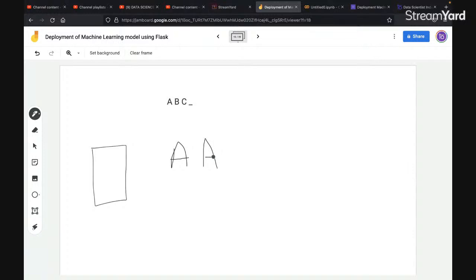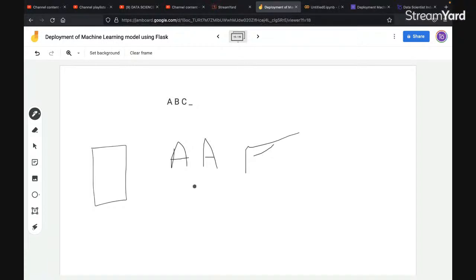Come on, tell me. Do you think the toddler is going to write this A perfectly on the first go? No, exactly, right? So it might happen that they write something like this as A. Then what happens? Again, the parents will tell him that no, this is not A. This is how you write it. So what happens on the next try?